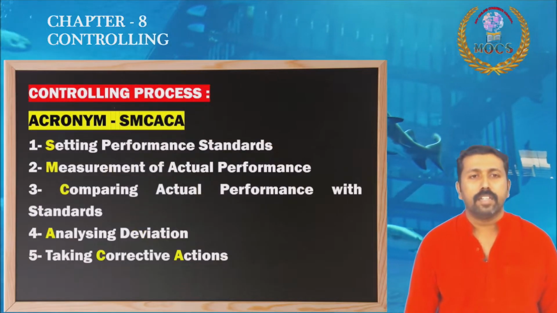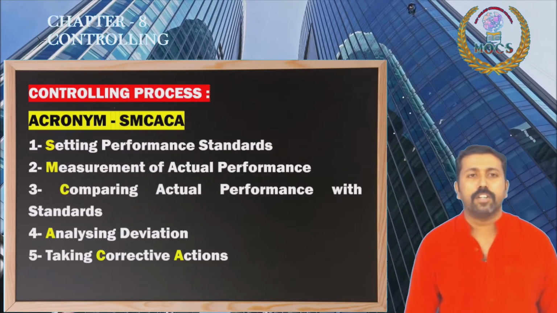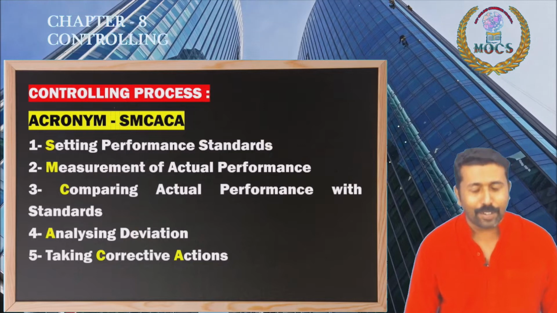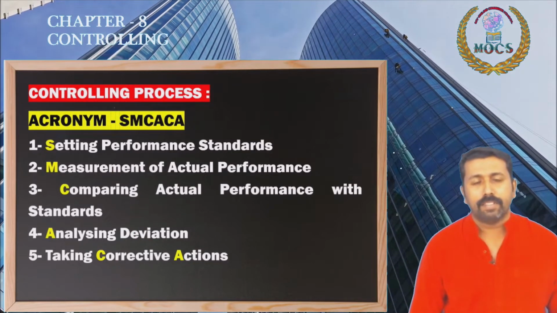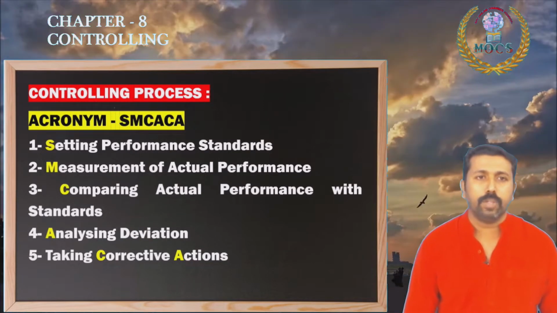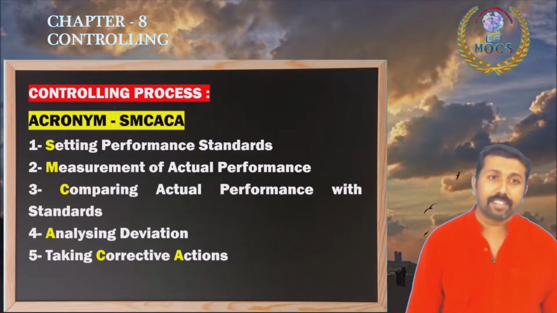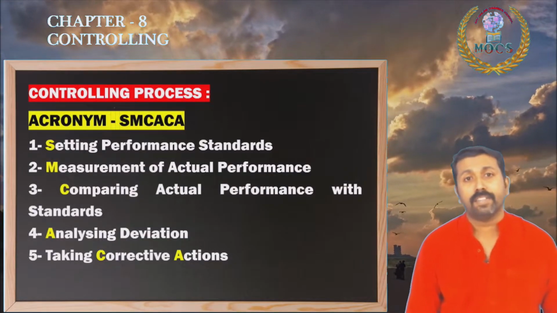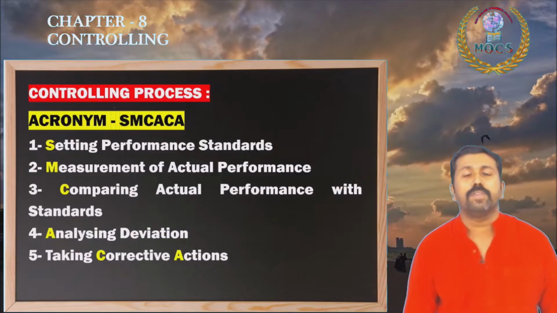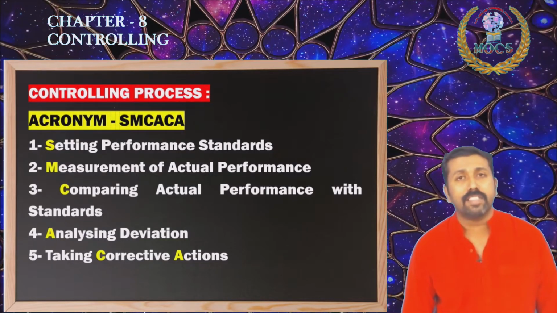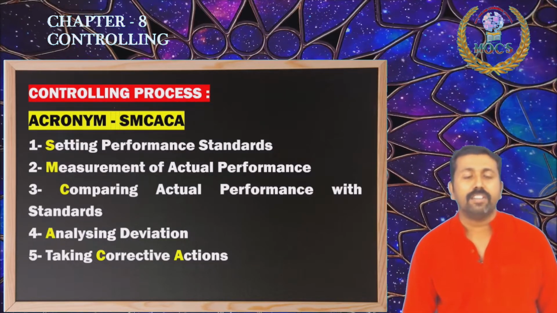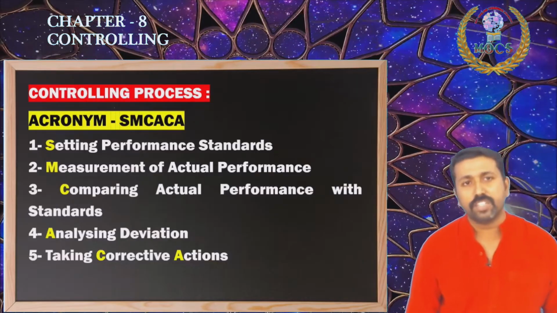This is the repeatedly asked question from the controlling chapter: steps in controlling or the controlling process. Please remember the value points and the acronym: setting performance standards, measurement of the actual performance, comparing actual performance with the standards, analyzing the deviations, taking corrective action for rectifying the deviation.